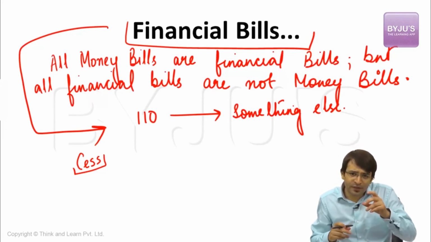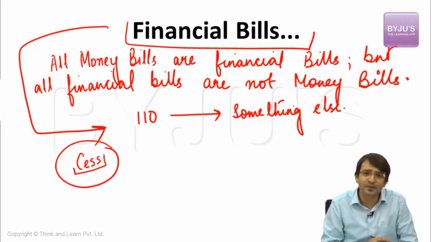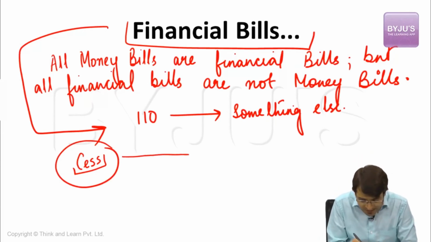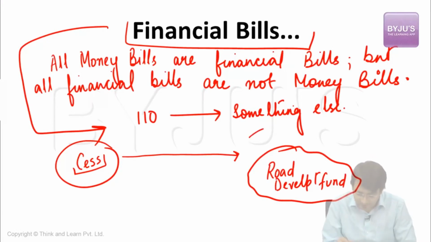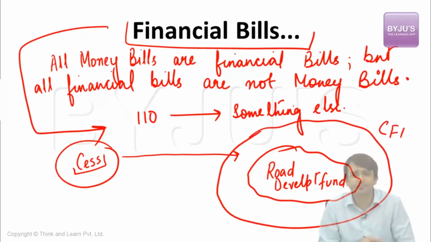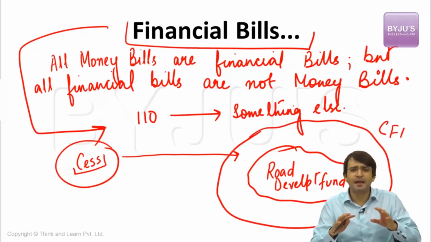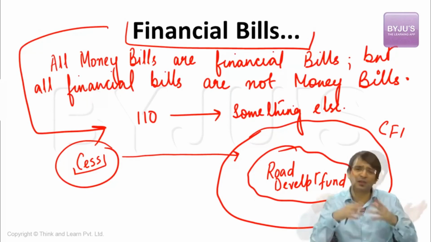Similarly, to develop roads in this country, the government is imposing a cess. That means it's a tax. The proceeds of the cess will be deposited in a road development fund, and this road development fund will be placed under the Consolidated Fund of India. For example, the Consolidated Fund of India, to be very simple, is a fund available with the parliament where all the money of the nation goes.